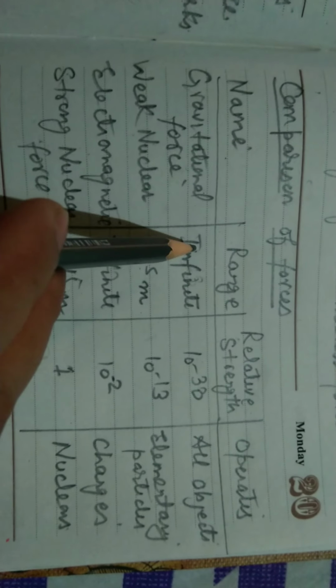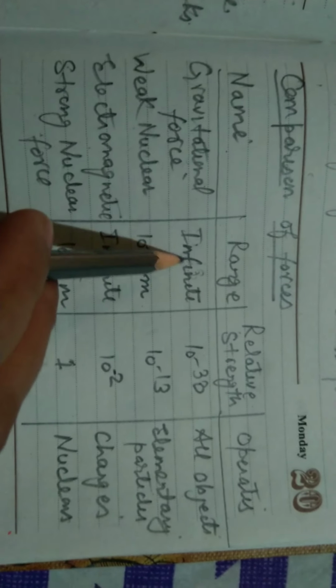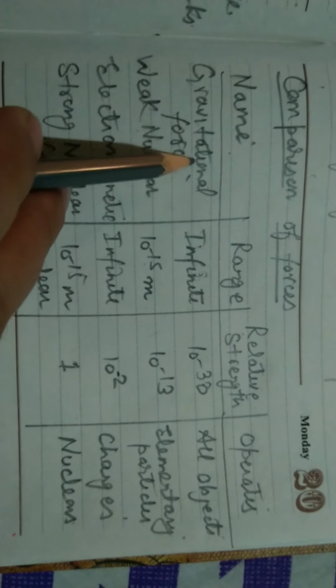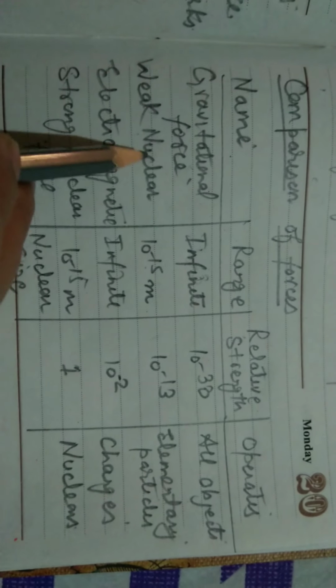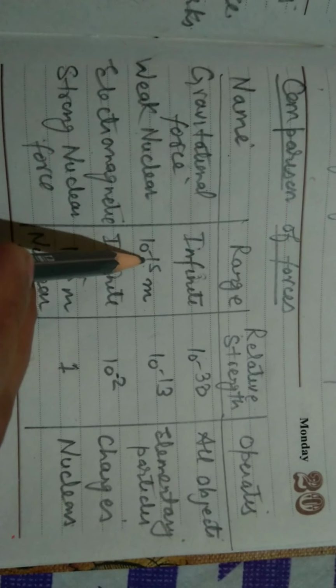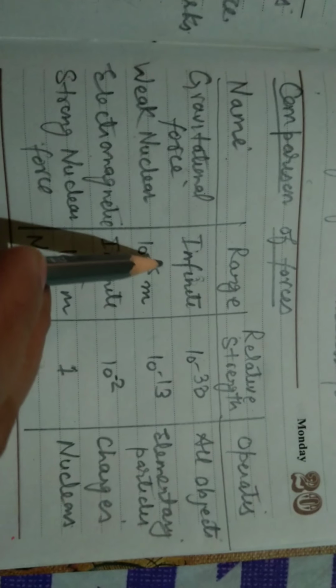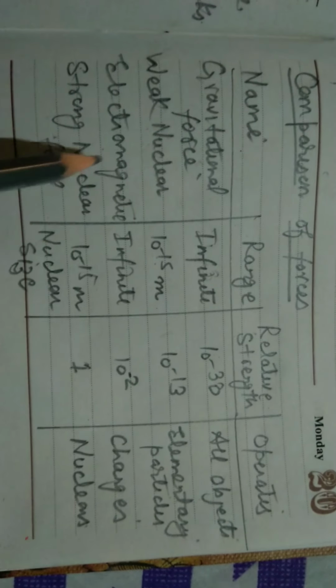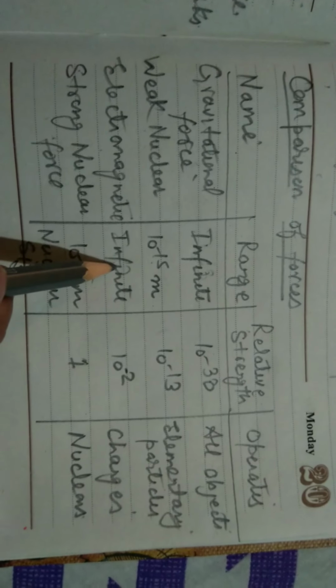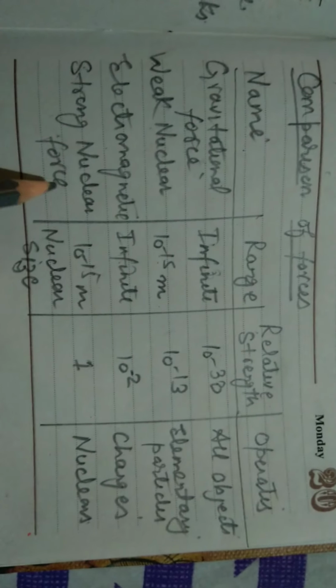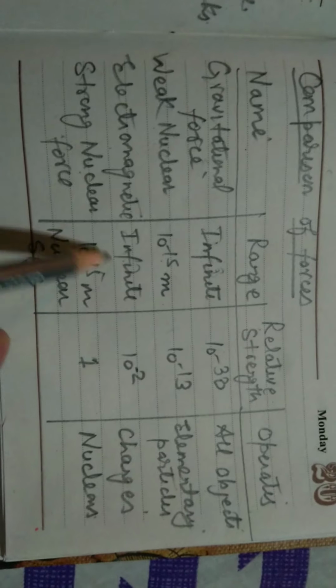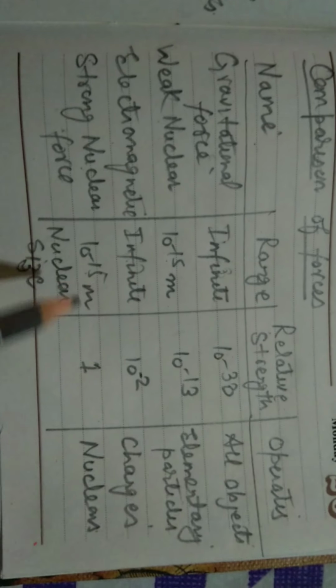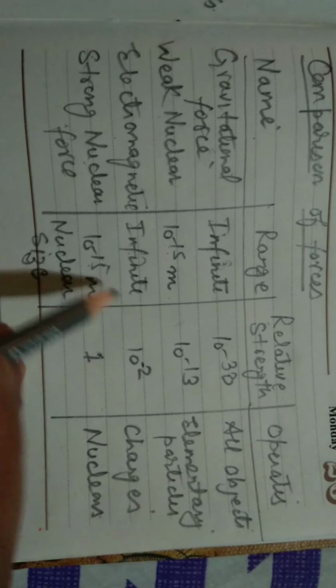That means if you separate two masses by infinite distance, even then this force will work. This force has a very small range, that is nuclear range of a nucleus, because it acts on the nuclear level. Its range is also infinite, just like gravitational force. Strong nuclear force, very small range, nuclear range, 10 raised to minus 15 meter.